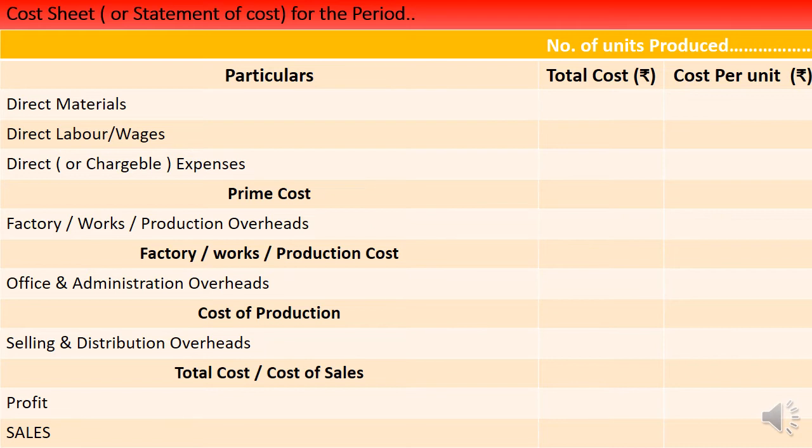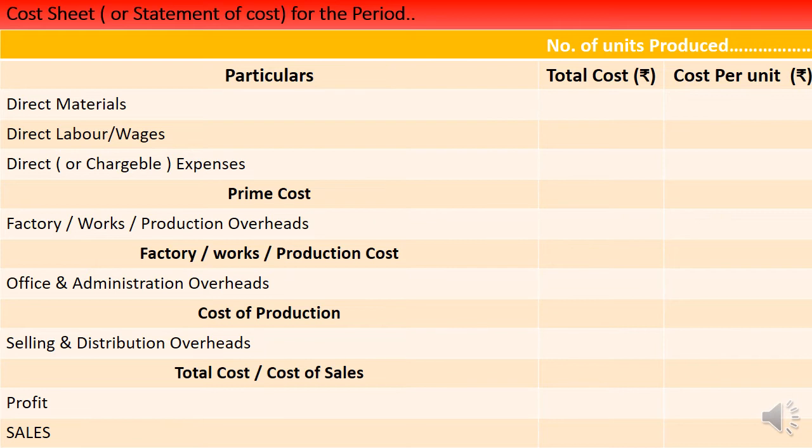Production cost plus office and administration overhead, you will get cost of production, and cost of production plus selling and distribution overheads, and you will get total cost or cost of sales. To this cost of sales, you should add a profit, then you will get sales or selling price. This is a simple cost sheet.